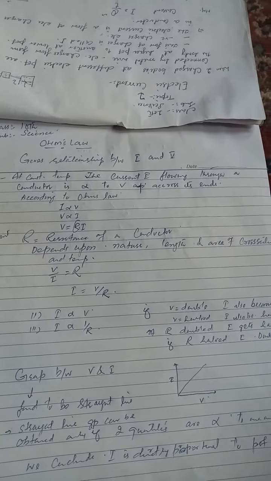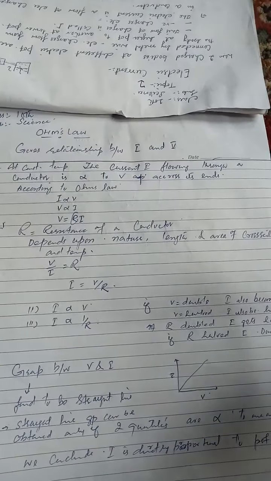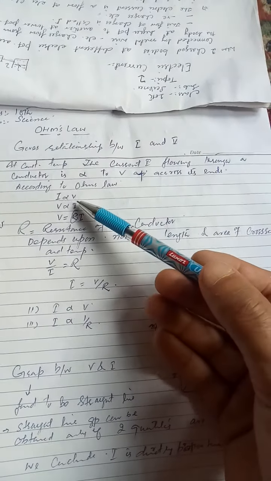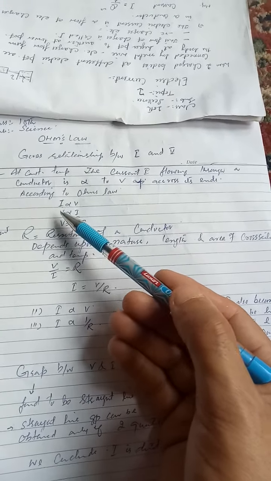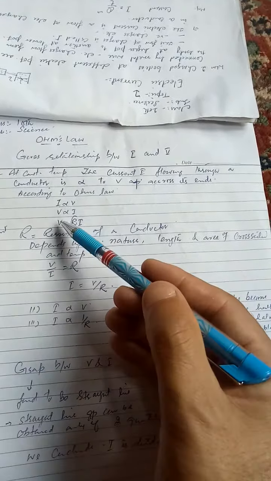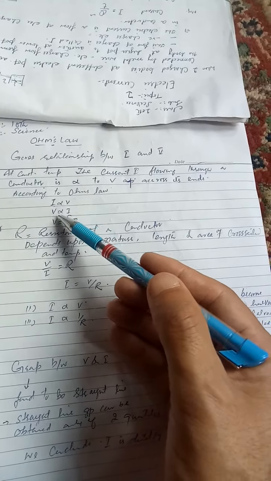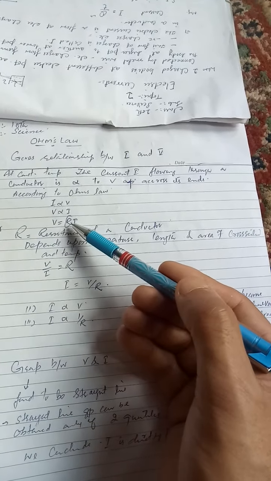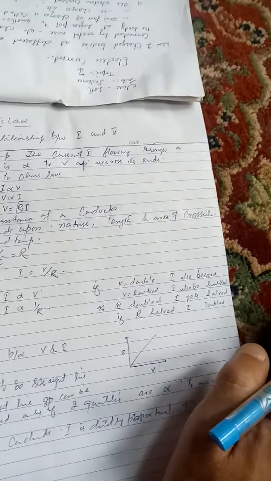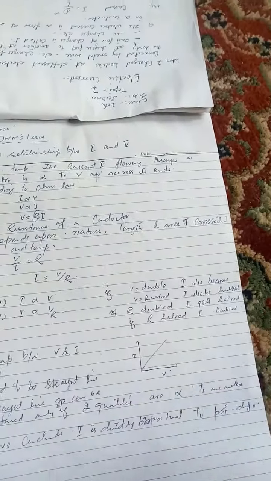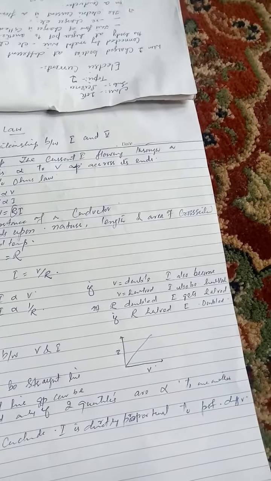Suppose I is the current flowing in a conductor when we apply the potential difference V. So we may write I is directly proportional to V, or V is directly proportional to I. If we remove the proportionality sign, V is equal to R times I. Here we have used a constant R. R means resistance of a conductor.